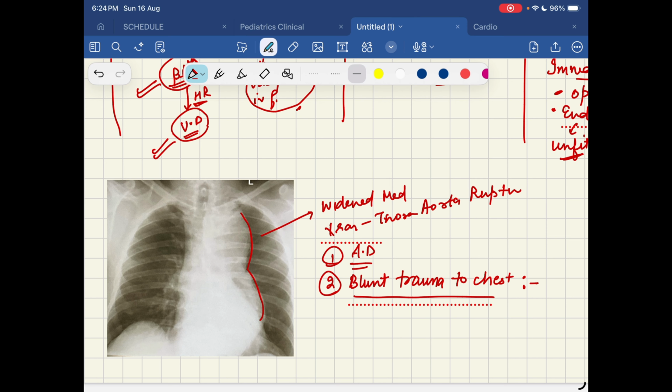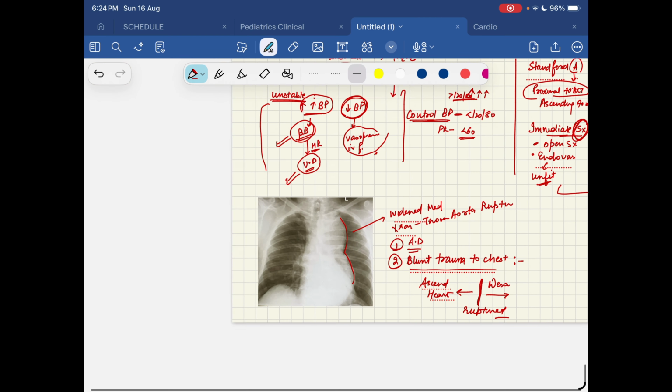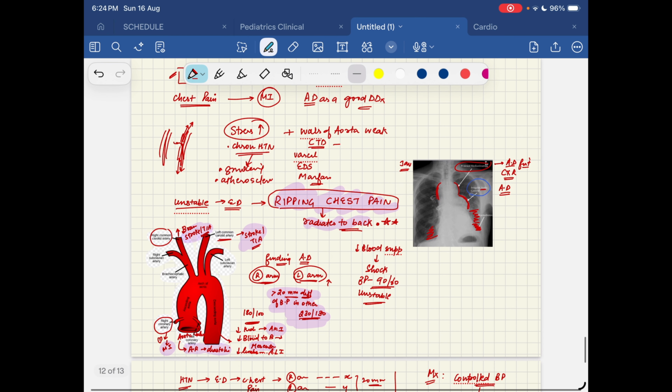What happens is that there are direct shearing forces from the vertebrae, and when you rapidly decelerate your car, the ascending aorta and the heart go in one direction, and the descending aorta goes in the other direction. So at this position, it gets ruptured. So this is the case that I wanted to discuss, and the rest, this is all about aortic dissection.